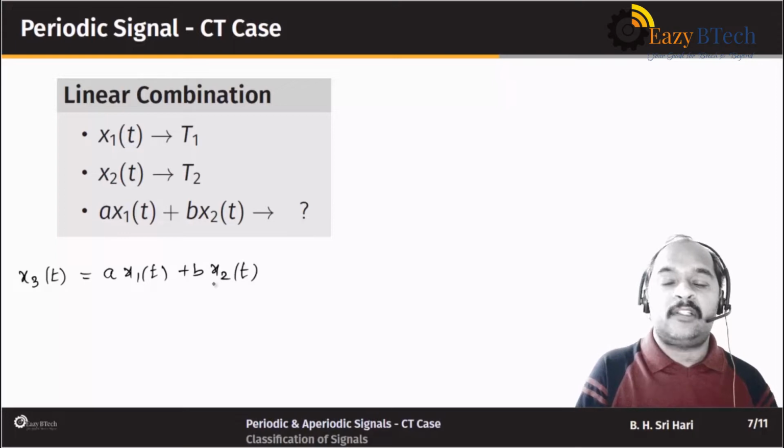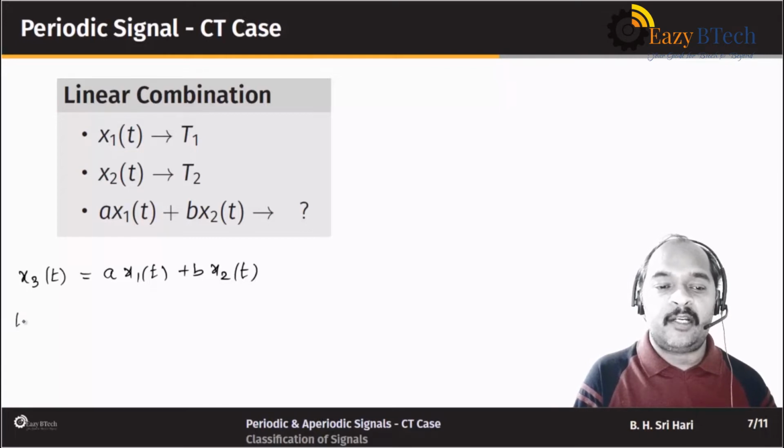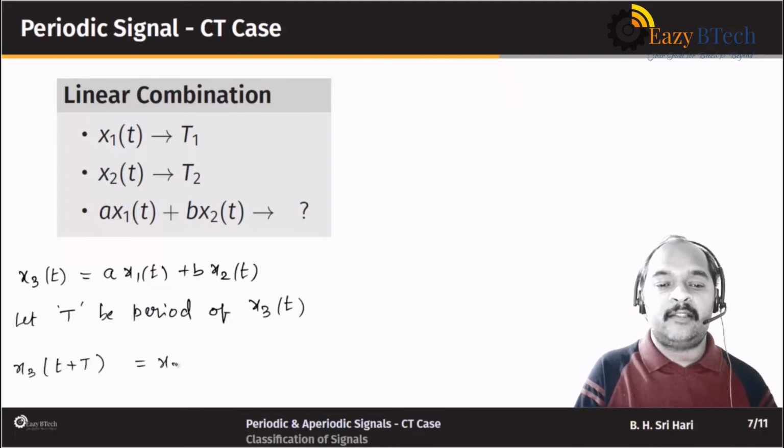We want this signal to be periodic, and let that period be capital T. Let capital T be the period of x3 of t. So what should happen? We need x3 of t plus capital T to be equal to x3 of t.